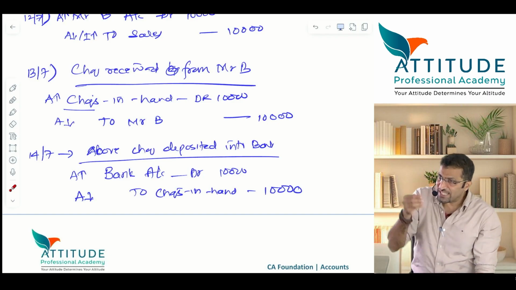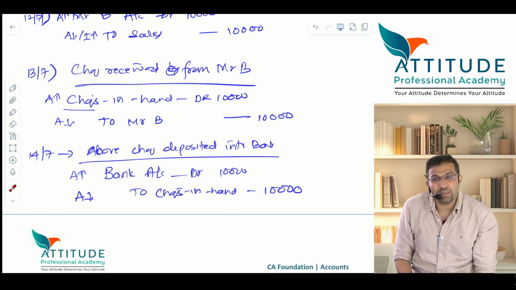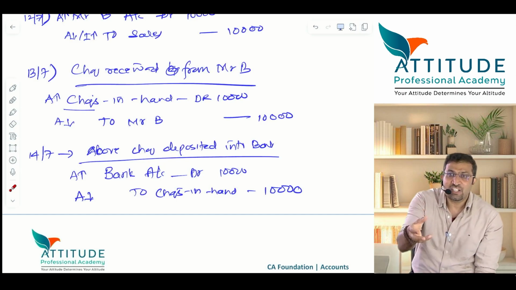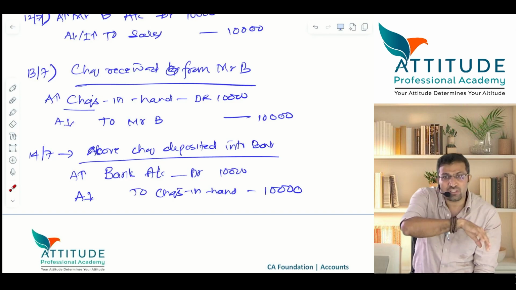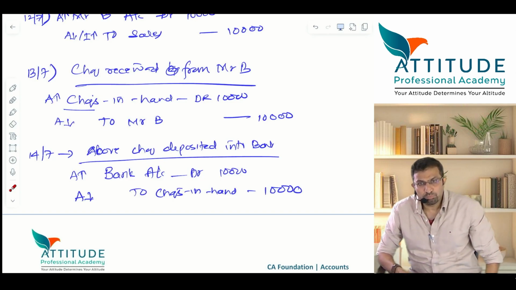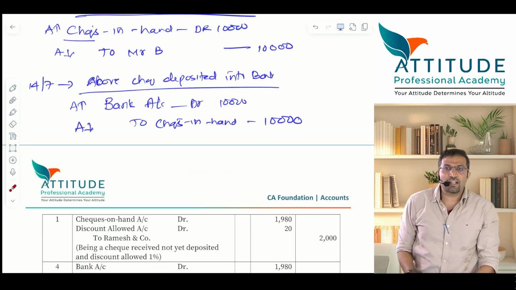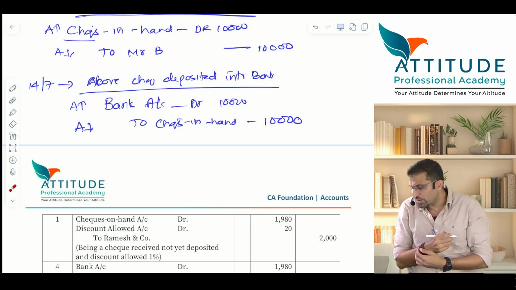Is that clear? I once again repeat. If you have received the check on a particular day and you have not deposited that check on the same day, then definitely checks in hand account should be debited, because the transaction has happened, the check has been given by Mr. B to you. And that check is deposited on the next day. So checks in hand will come. Is that clear? Okay, all of you understood? Any difficulty? Now I'll ask you a question.